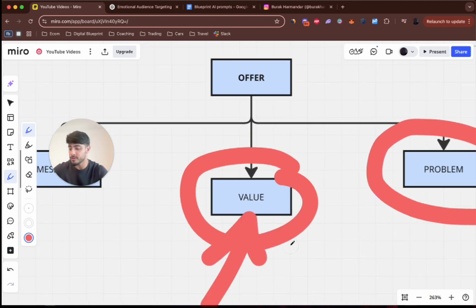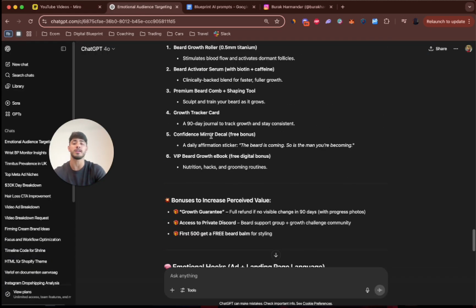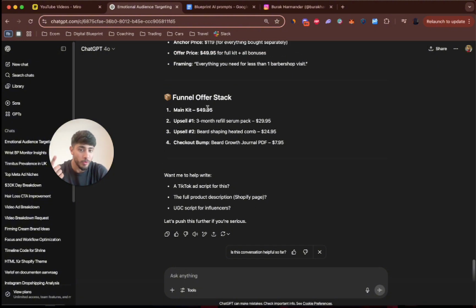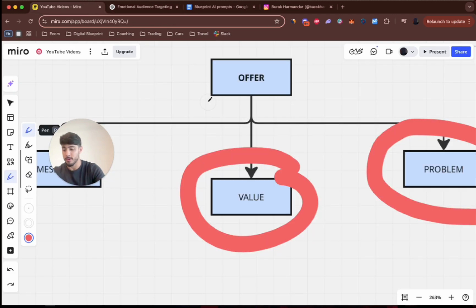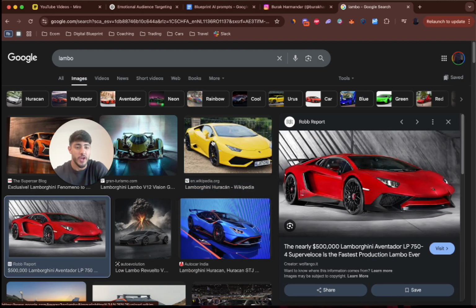Now, when you value stack, imagine this. You're getting 6, 7, 8, 9, 10 things for basically such a low price. You're going to think to yourself, holy shit, that's a steal. This is how you have to go about it. Now, if you could get this Lambo or another Lambo, SVJ, whatever, if you could get that for only $100, even if you don't have $100, you'll make sure you find a way to get it, right? If someone is selling this for $100, you make sure you find a way to get the $100.